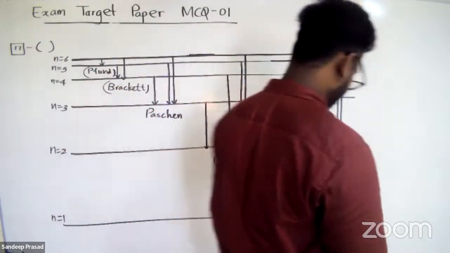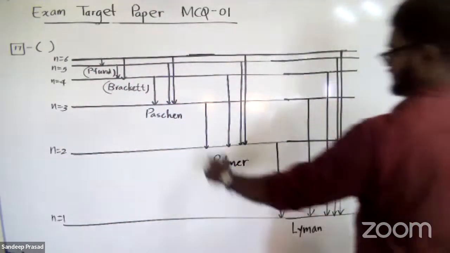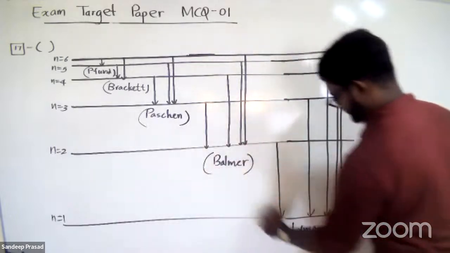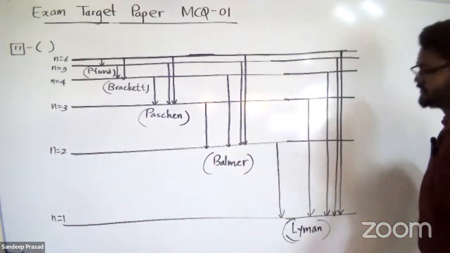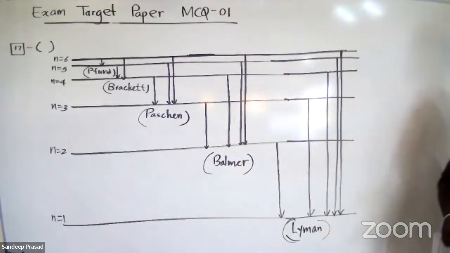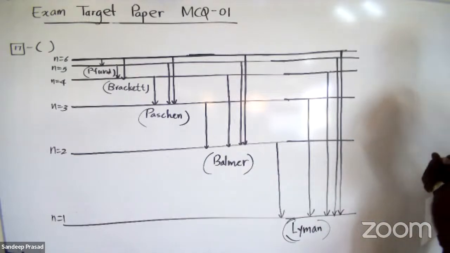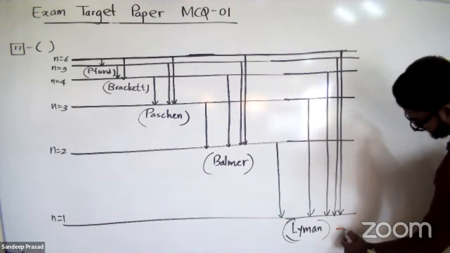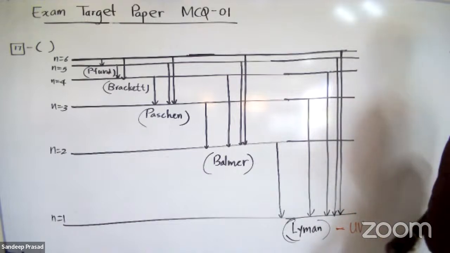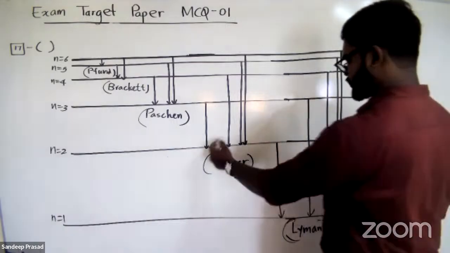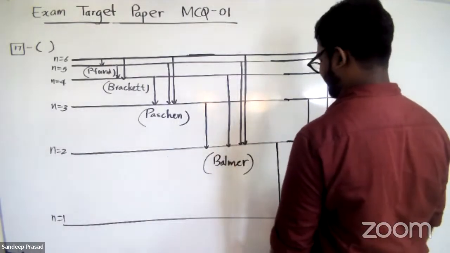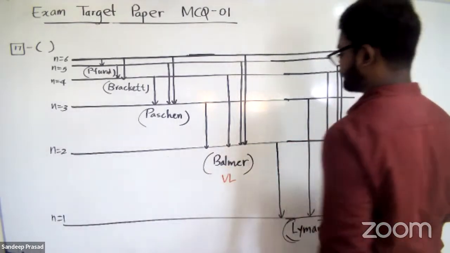So these are the main 5 series we learn in the hydrogen emission spectrum: Lyman, Balmer, Paschen, Brackett, Pfund. The Lyman series belongs to the ultraviolet region in the electromagnetic spectrum. In the Balmer series, the very first 4 spectral lines belong to the visible light region.